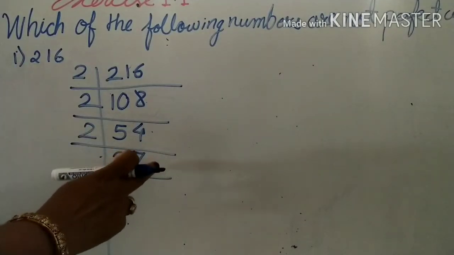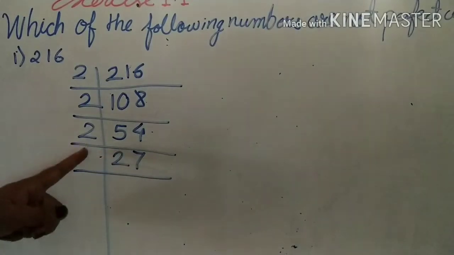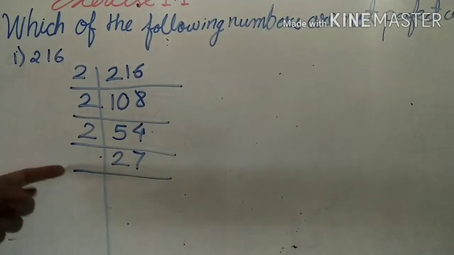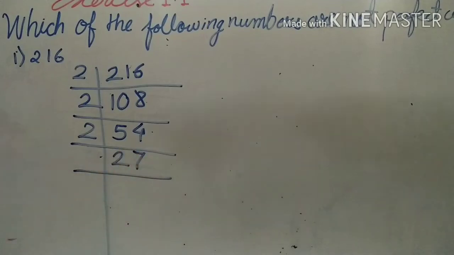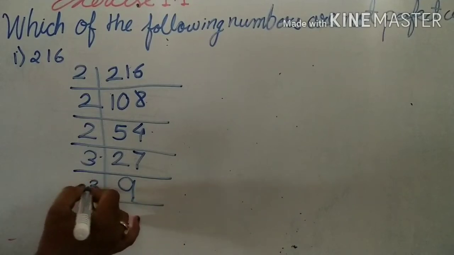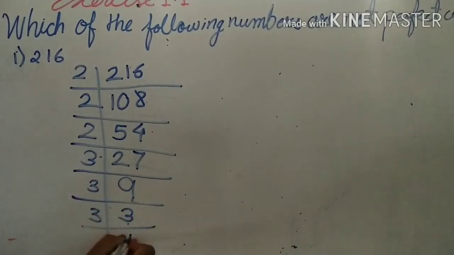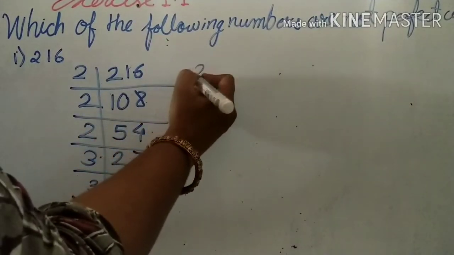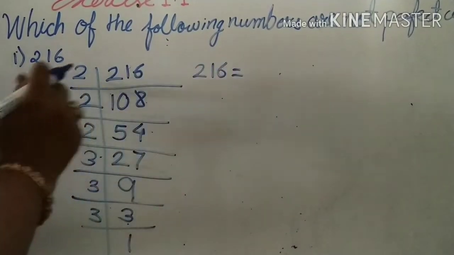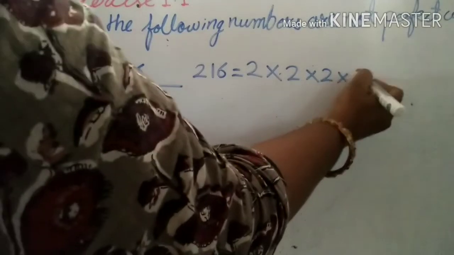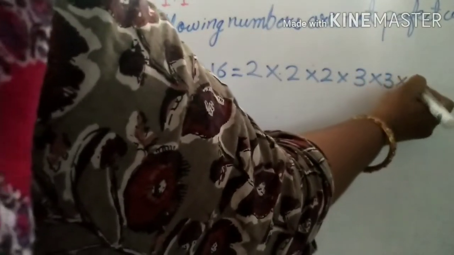Divisibility condition for 3 is what? If the sum of digits is divisible by 3, then the whole given number is divisible by 3. 2 plus 7, 9. 9 is divisible by 3. Therefore, 27 is divisible by 3. So 3 9s are 27. 3 3s are 9. 3 1s are 3. So the factors of 216 are, see here I will write the factors. 216 is equal to 2 into 2 into 2 into 3 into 3 into 3.